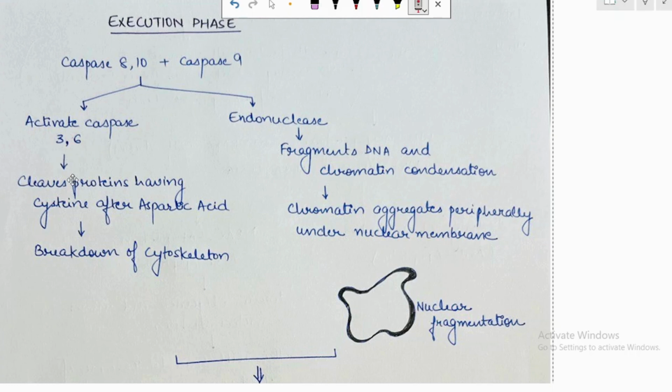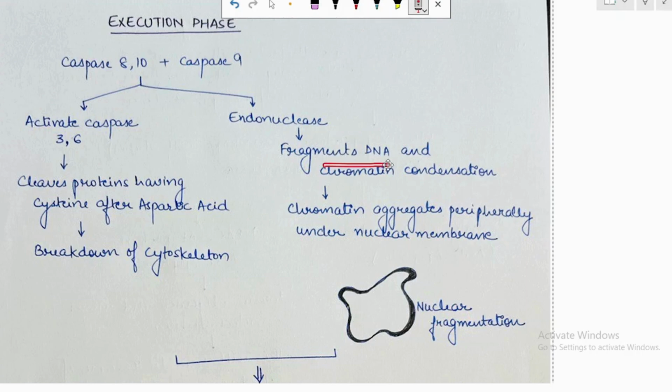Activation of caspase 3 will lead to cleavage of proteins at the cysteine after the aspartic acid. They cleave the protein after the aspartic acid. This will lead to the breakdown of the cytoskeleton, and it also leads to the activation of the endonuclease.